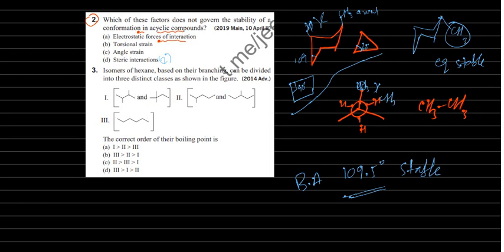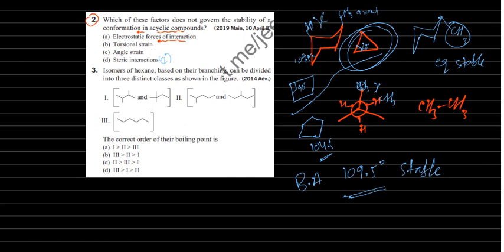Variation from this 109, if it is more, then instability is increasing. So here 109 to 60, so much variation, approximately 50 is variation. That's why cyclopropane is unstable compared to cyclobutane, little bit more stable. Then cyclopentane is more stable. This bond angle is approximately 104.5, 105 approximately. So in the cyclohexane, that is 109.5 only because of this chair form. So final conclusion is angle strain is there.